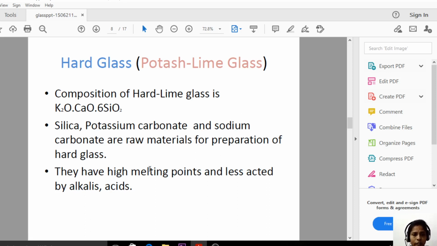They have high melting points and are less affected by alkalis and acids. Whereas the soft glasses have low melting points and are easily affected by the acids. But the hard glasses have a high melting point and are less reacting with the alkalis and the acids. So that is hard glass.